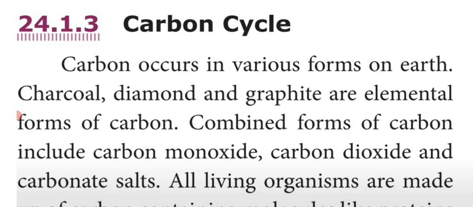Graphite means the black color lead-like writing material present in the pencil we are using. So these are all the different forms of carbon which are available on the earth. Some carbon compounds are also available in mixed form or combined form. See, the different mixed forms of carbon are carbon monoxide, carbon dioxide and carbonate salt.